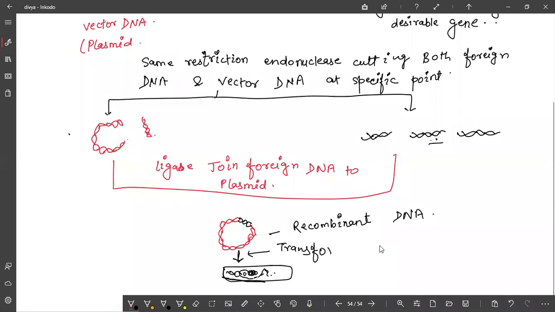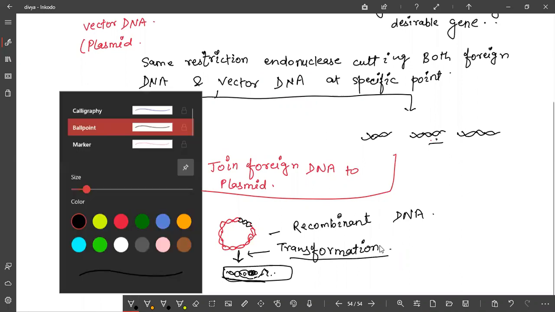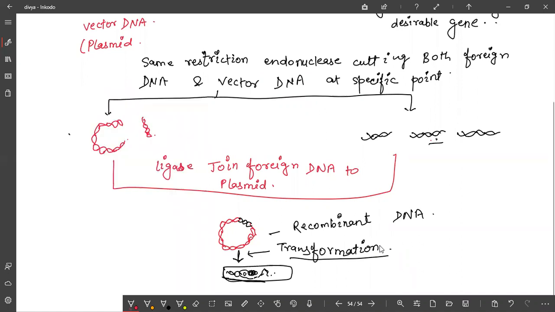Transformation. Have you studied about the Griffith experiment in genetics, molecular biology? Good. Now what happens? You have introduced this into this. So after transformation, what will happen?